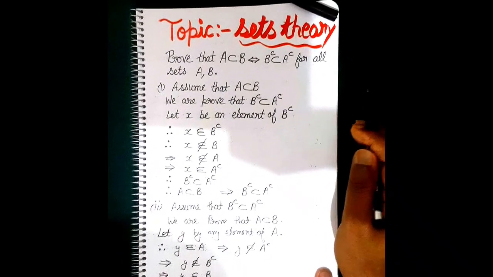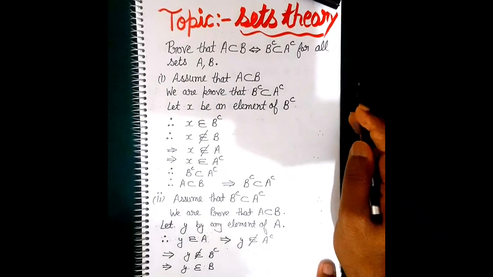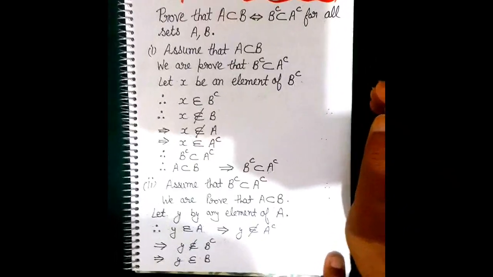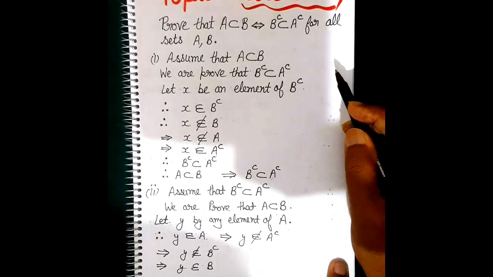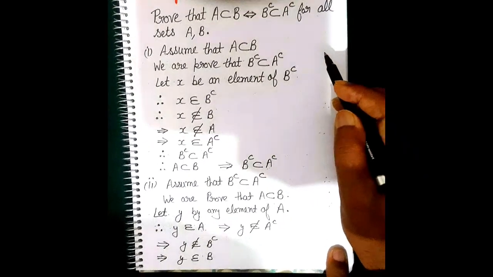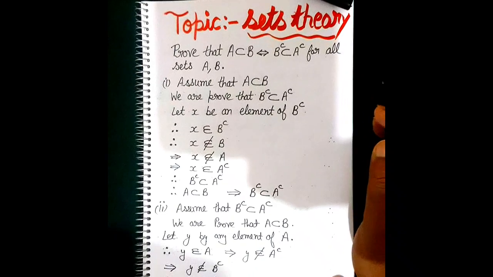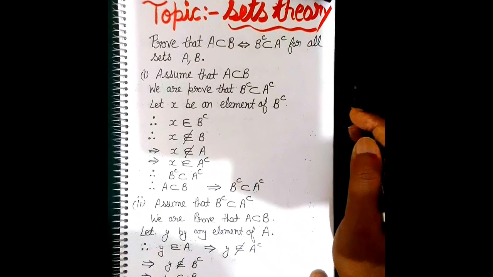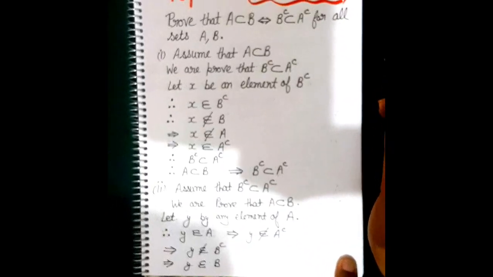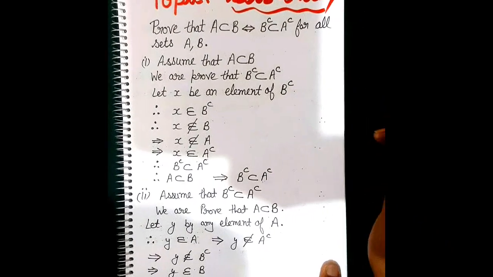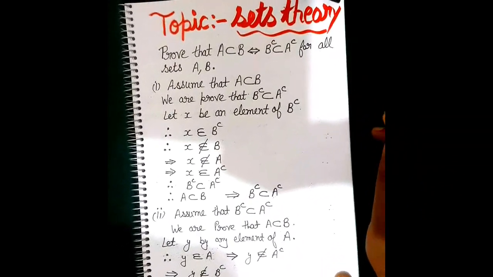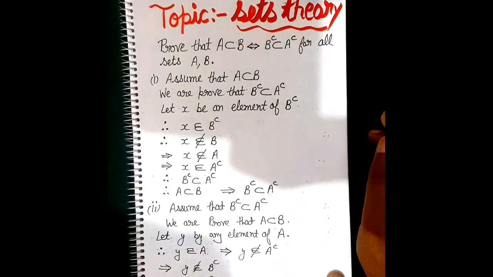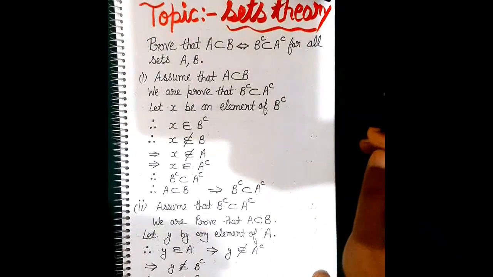Prove that A is contained in B if and only if B's complement is contained in A's complement. First of all, I want to tell you what a complement means and what a set is. A set cannot belong to its complement. Suppose a set A is equal to {1, 2, 3, 4}; then A's complement must be equal to {5, 6, 7, 8}, because if we are taking any complement, it means elements that do not belong to that set.